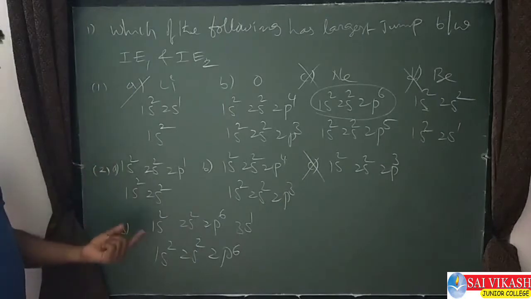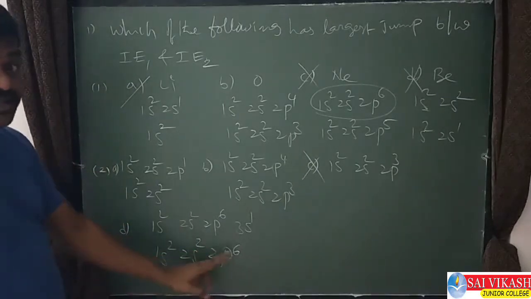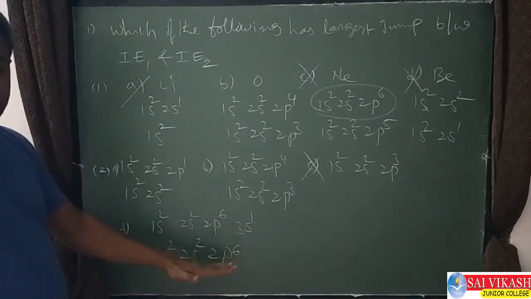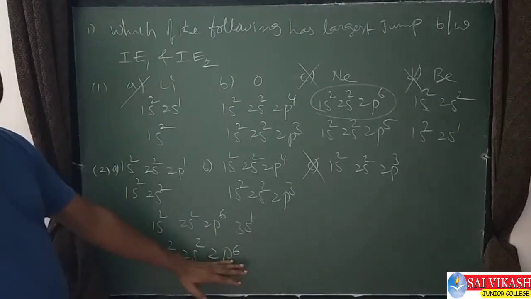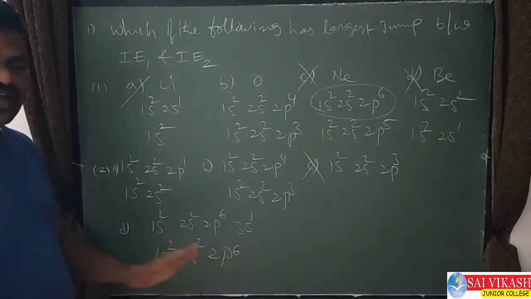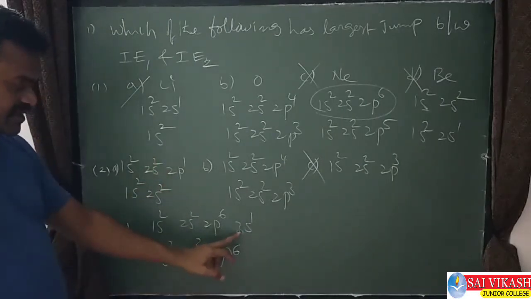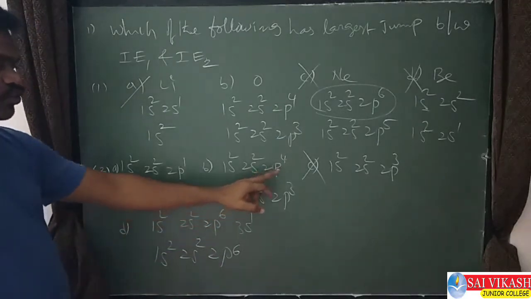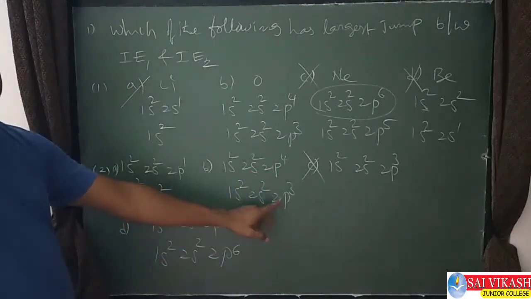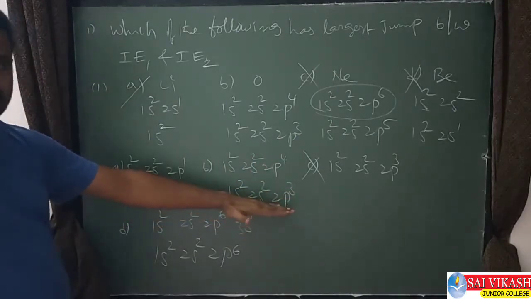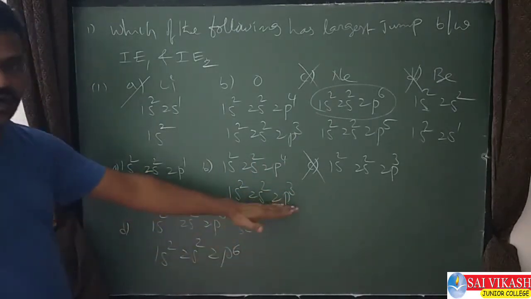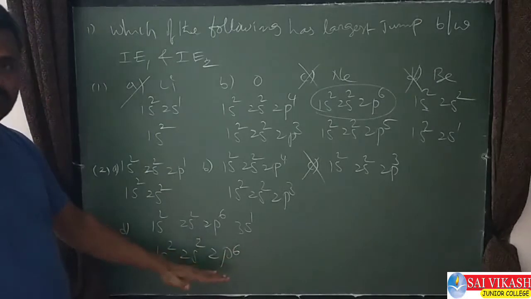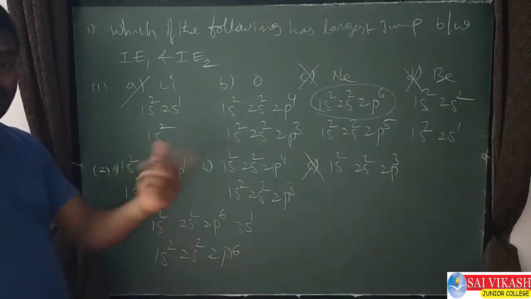See, removing the second electron in this, from neon, means after removing the first electron, 2s2, 2p6 octet configuration is being gained, so completely stable. So removing an electron from this is highly difficult, and one shell is completely lost also. The third shell becomes the second shell. In this case, 2s2, 2p4 becomes 2s2, 2p3 after losing the first electron. Also a half-filled configuration is there. Here completely filled, here half-filled. So when compared to half-filled, completely filled will be more stable. So from this only, out of these two, removing the second electron is more difficult.